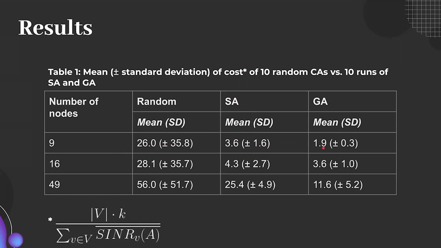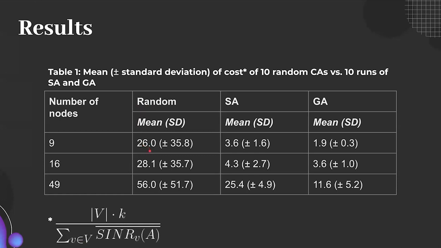For genetic algorithm, we find the mean and standard deviation of the mean taken by the population of the final result. The random channel assignment is just 10 random channel assignments, and we find the mean and standard deviation of that.